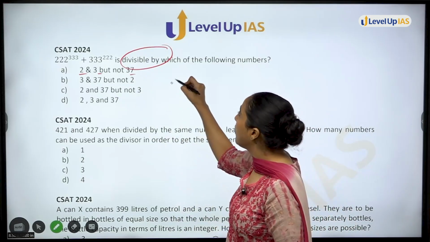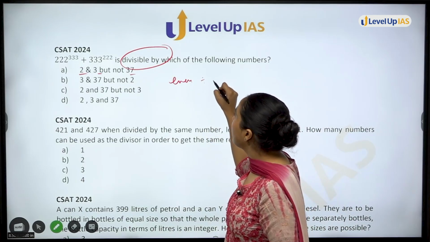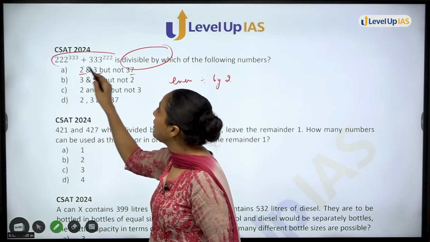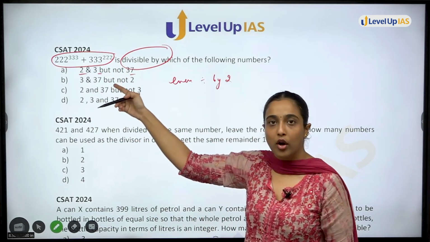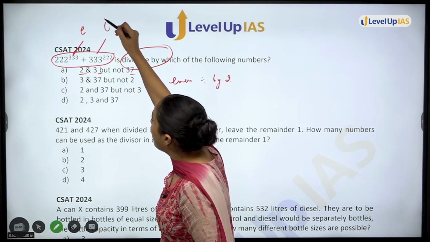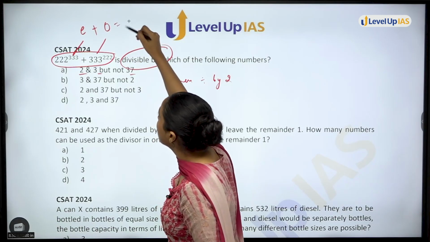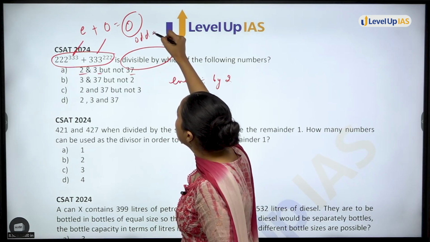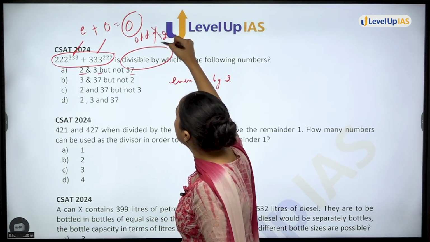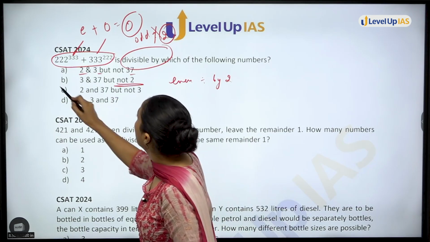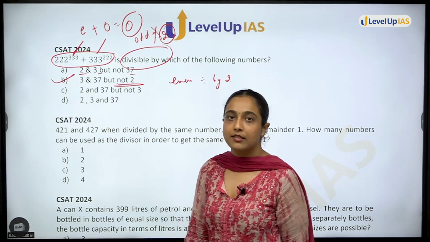You know, if the number is even, it will be divisible by 2. So basically, you just have to check whether this is even or this is odd. Okay? This is even, this is odd. Even plus odd is odd. That means the result is odd, which is not divisible by 2. That means only option, not 2. Only option B will be our answer.